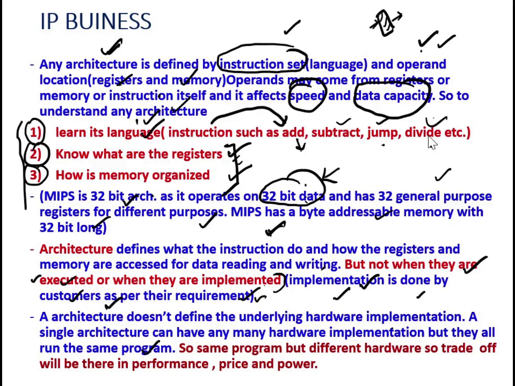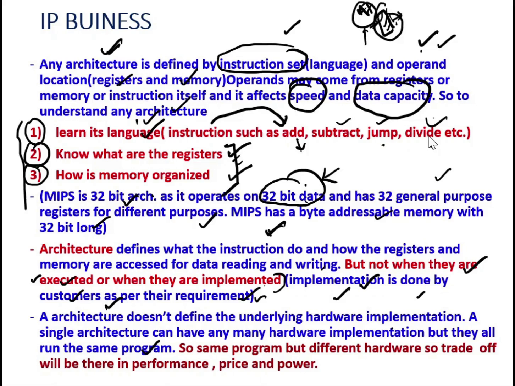For example, let's say this is the ARM7 architecture. The ARM7 architecture has one special language. Definitely there will be some language for this one. So it will run the same program. Whoever buys the license for this ARM7 architecture, they will all run the same program that is meant for this ARM7 architecture.